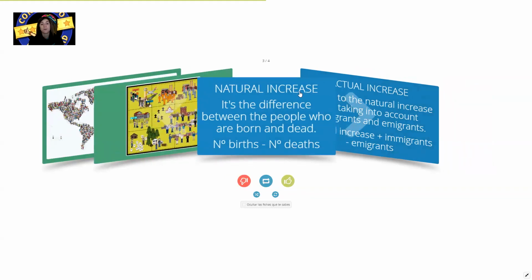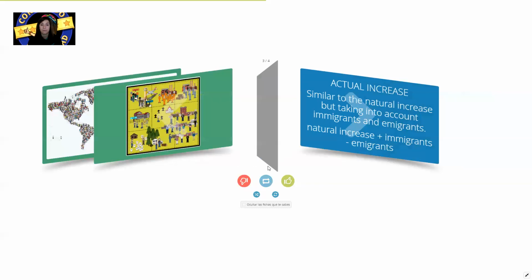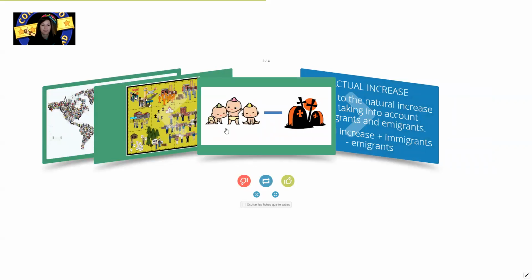Third concept, the natural increase, okay? So this is how the population, the number of people, increases year by year. Natural, because we're talking about the people who are born and the people who die, which is the natural process in life. Some people are born and other people die. So this is the difference between the people who are born and dead, okay? Represented with this diagram, okay? The babies minus the people who die.